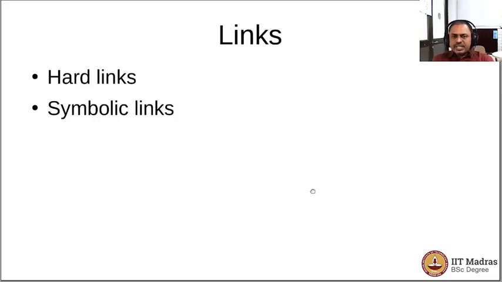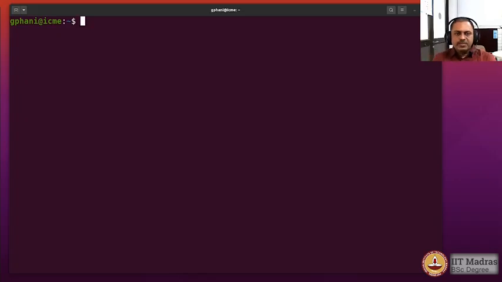A little bit of discussion about the links is worthwhile. We have seen that both hard links and symbolic links are possible, and we can create them for a given file. Looking at the inode numbers we can determine whether they are hard links or symbolic links, and also from the long listing of the file system you could see whether they are hard links or symbolic links. Okay, now let us look at the hard link and soft link concept.